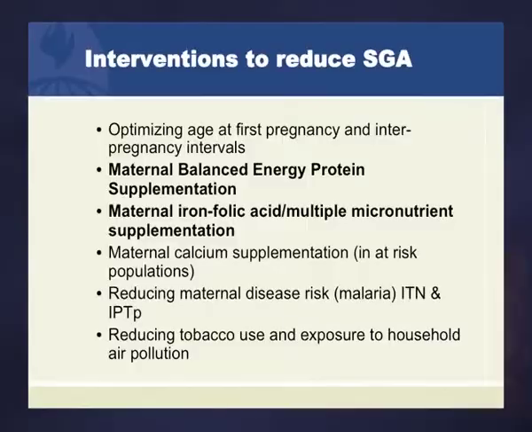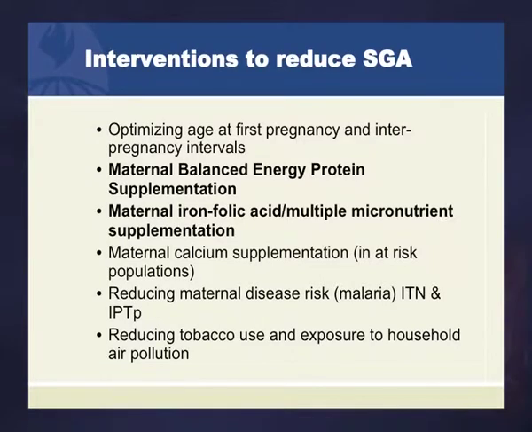So briefly about interventions, I'm not going to talk about the whole range of interventions, but I will mention that one very important one is optimizing the age at first pregnancy and the lengthening of interpregnancy intervals to first improve the growth of girls so that they don't get pregnant before their growth has terminated, and then for the interpregnancy intervals to lengthen to a point that the mother is healthy to give birth again.